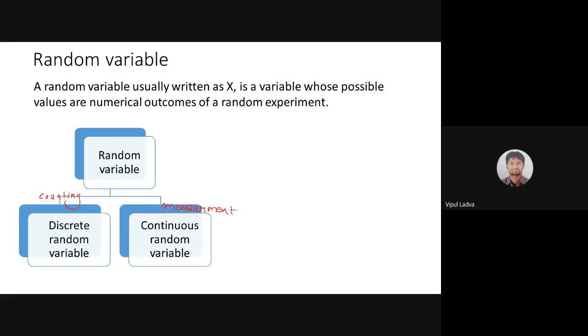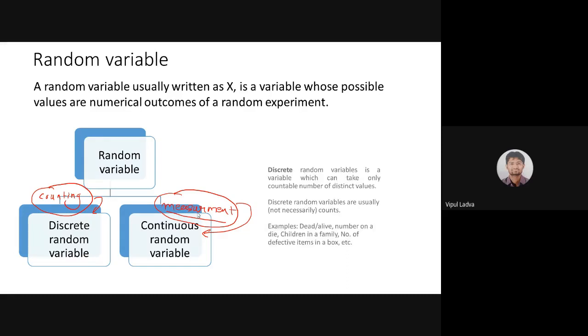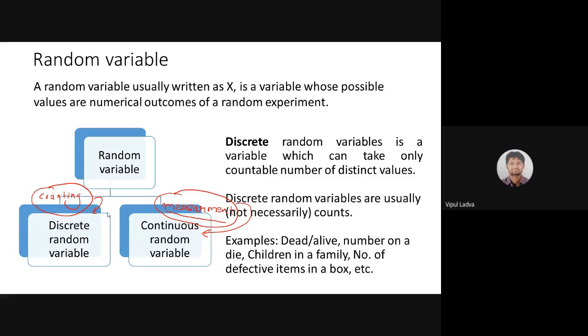If I'm supposed to count some things, if I'm dealing with counting, then surely I will be dealing with the discrete random variable. And if I'm interested in measurements, if I'm measuring some data, then surely I will be dealing with the continuous. Why? There will be lots of questions in your mind. Let me solve that question. First of all, let's understand what is a discrete random variable.